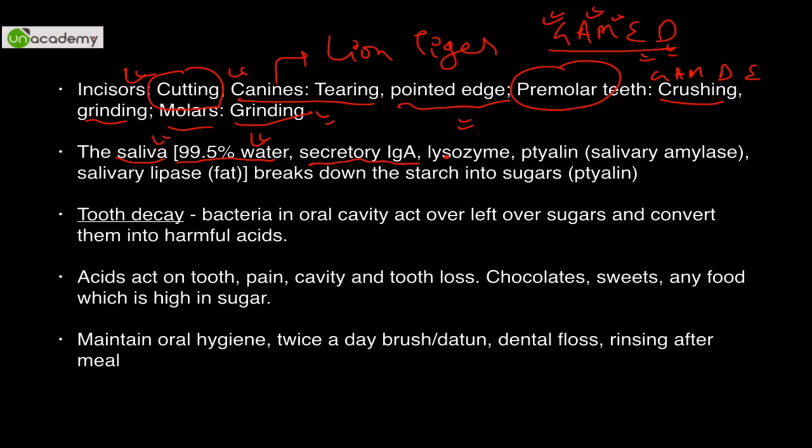You don't need to remember that much, but secretory IgA, what does it help in? It helps in prevention of infection. Lysozyme is an antibacterial enzyme. Please remember this name, extremely important. It might be asked in prelims. It is an antibacterial enzyme which kills bacteria. I will not tell you the mechanism of how it kills, but just remember it is present in saliva.